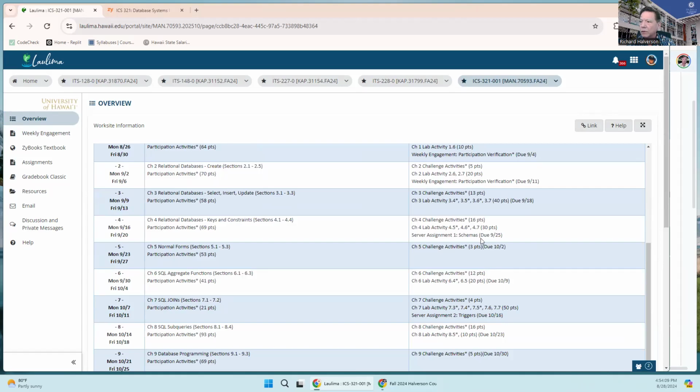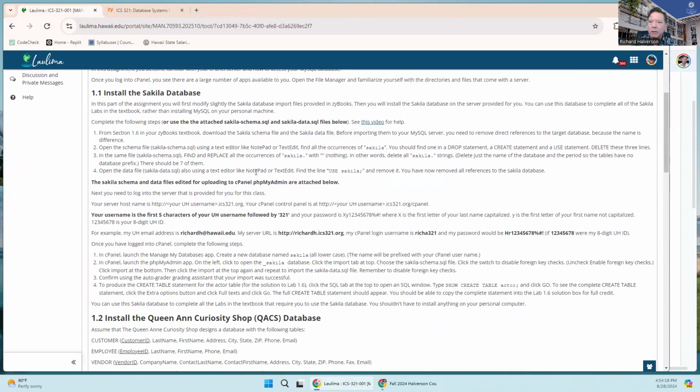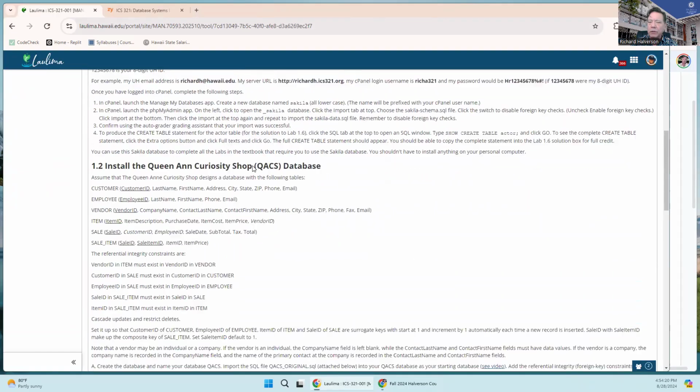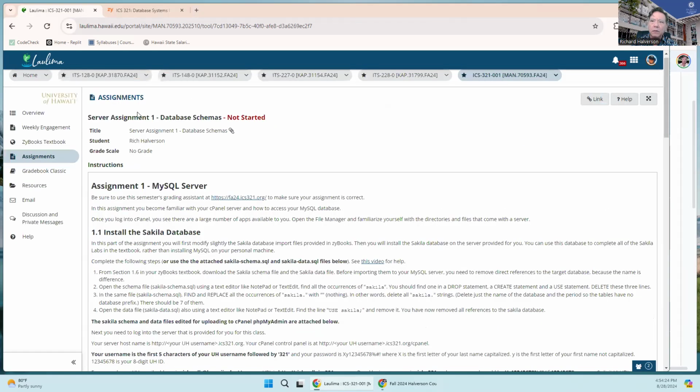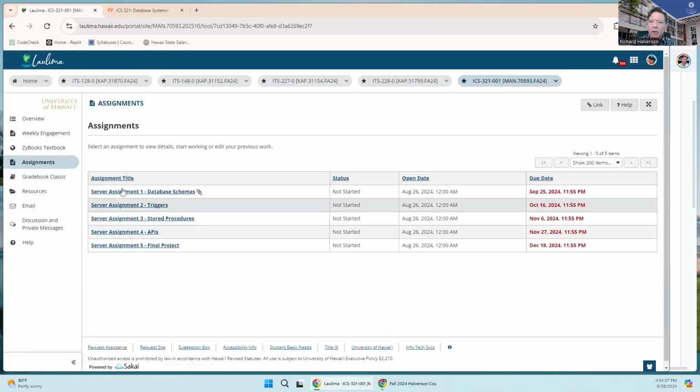The first one isn't due until September 25th, which is a month away. This tells you how to log into your server, and you're going to create these databases. So that's what those are, and they're going to count.